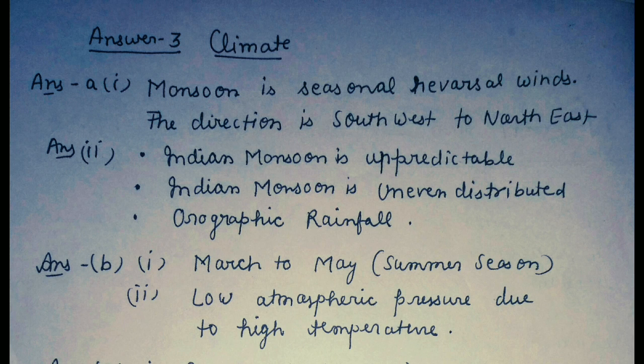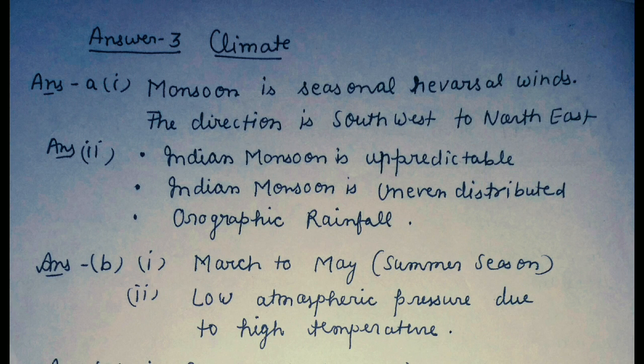Next question, mention two characteristics of Indian monsoon. Indian monsoon is unpredictable. Indian monsoon is unevenly distributed. Indian monsoon brings orographic type of rainfall. Next question: duration of the summer season is from March to May. Next, what is the atmospheric pressure condition during the summer season over the central part of India? Low atmospheric pressure due to the high temperature.